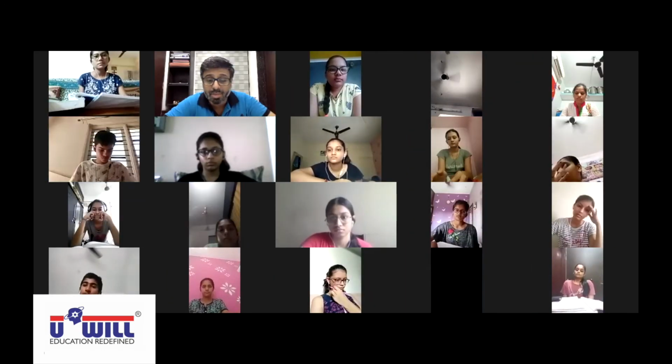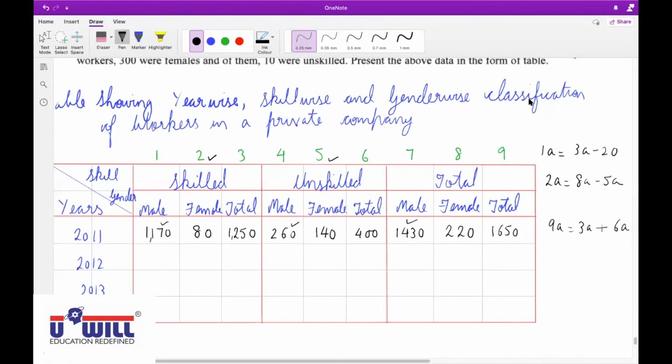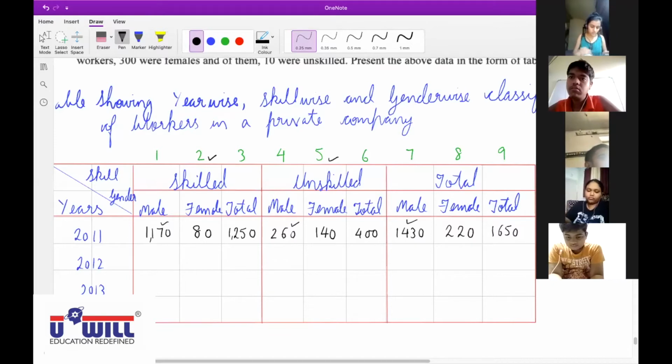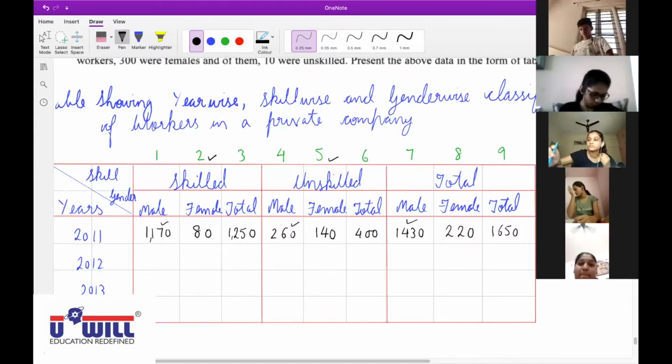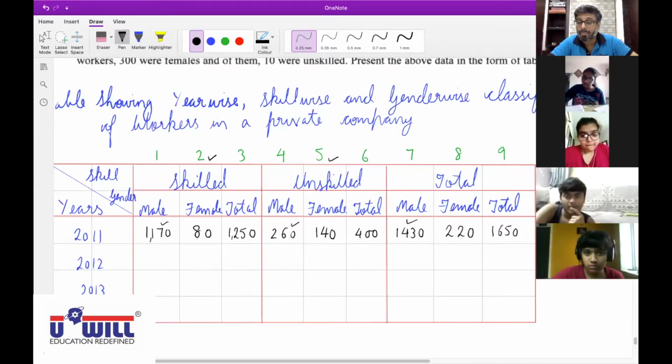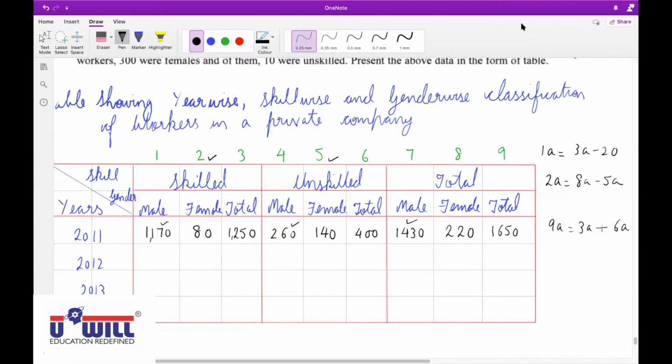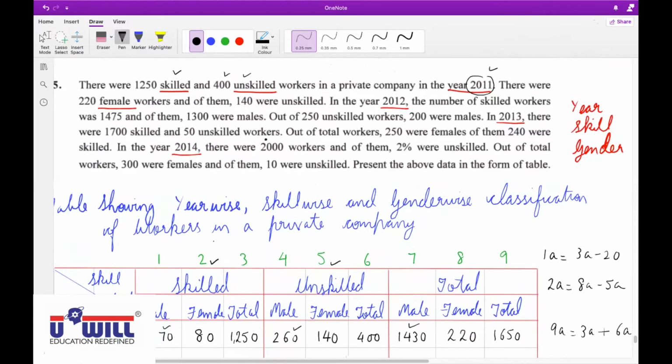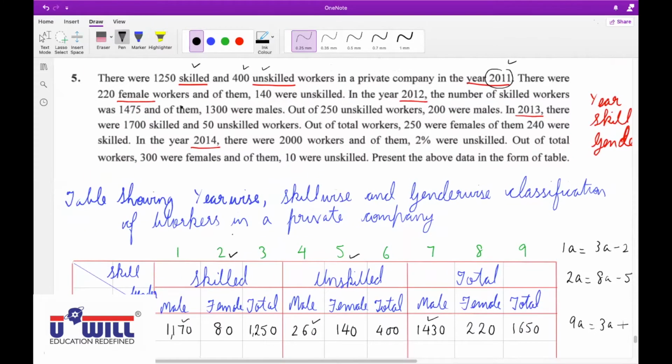Let's take up the next one, 2012 now. In 2012, the number of skilled workers was 1475 and of them 1300 were males. Let us do it one by one.